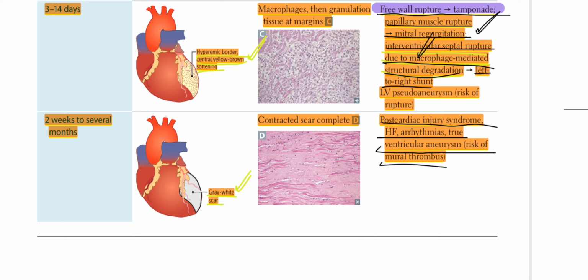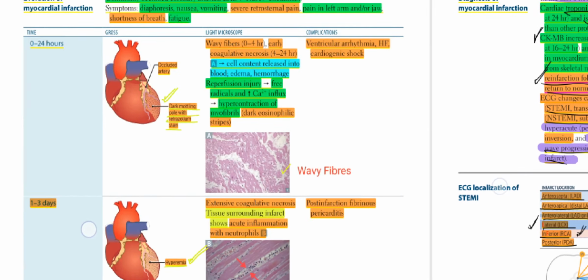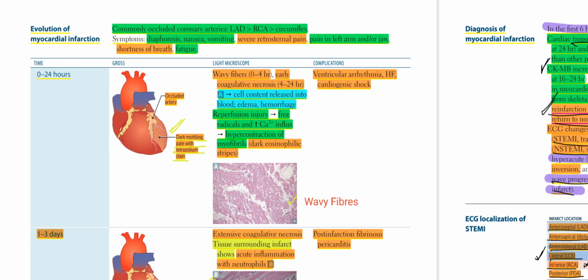The complications would be post-cardiac injury syndrome, heart failure, arrhythmias, true ventricular aneurysm, risk of mural thrombosis. Once again, from 0 to 24 hours: occluded artery, dark mottling, pale with tetrazolium stain, wavy fibers from 0 to 4 hours, early coagulative necrosis, 4 to 24 hours cell content released into blood, edema, hemorrhage, reperfusion injury, free radicals and increased calcium influx, hypercontraction of myofibrils, dark eosinophilic strips.